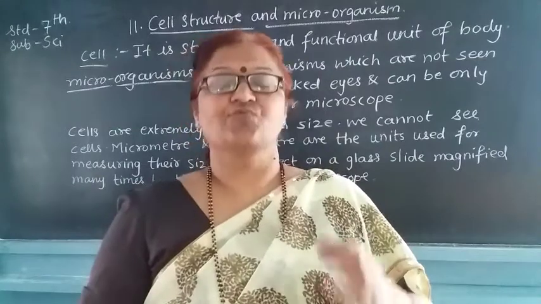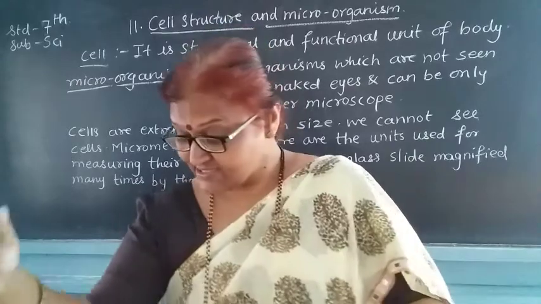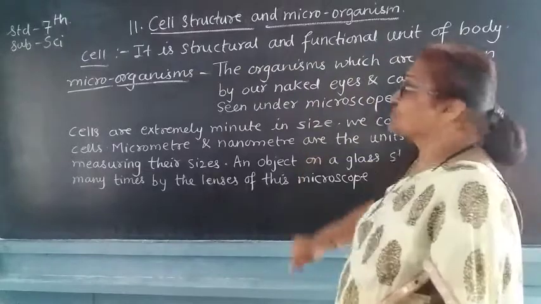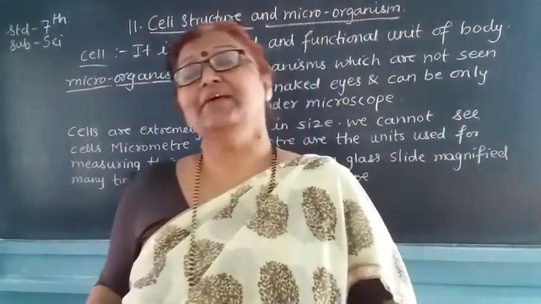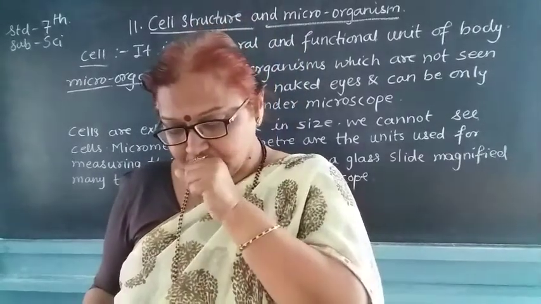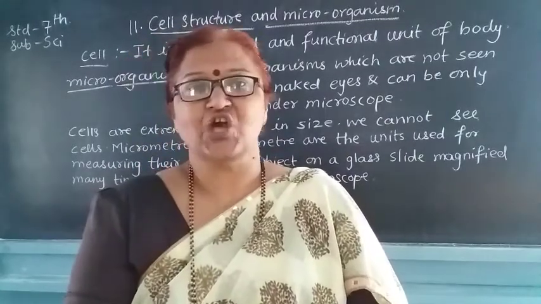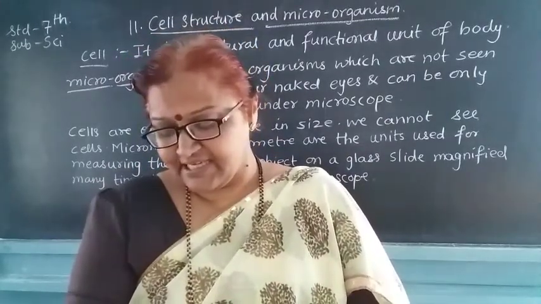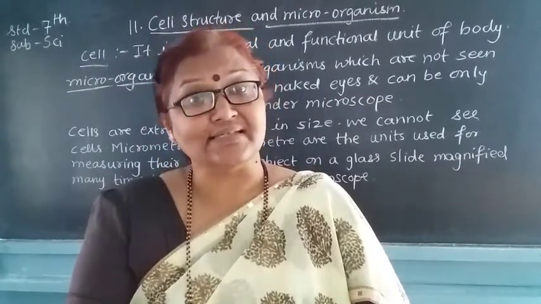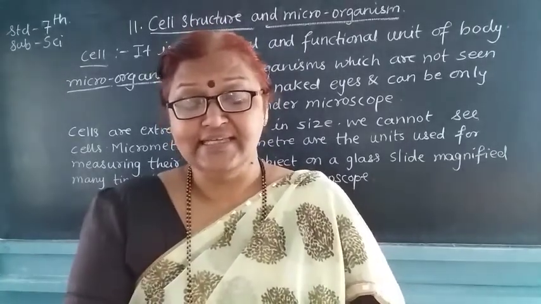These two scientists stated that the cell is one of the important structures. We have seen here that the cell is a structural and functional unit of the body. The same definition was given by these two scientists. Then in 1885, Rudolf Virchow stated that cells were formed from pre-existing cells.